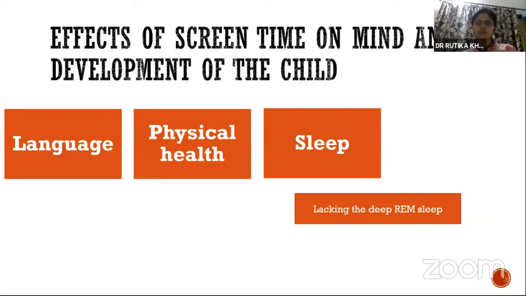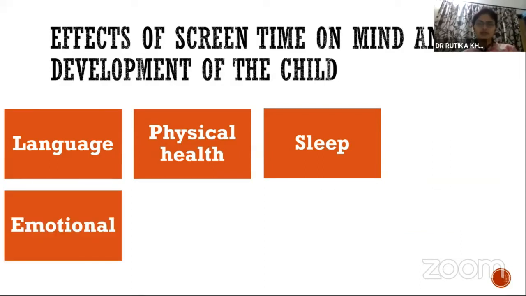So it directly affects the memory part. Whenever a child is not able to sleep or doesn't get adequate sleep due to exposure to blue light, they have no or very little REM sleep, which interferes with memory processing. For example, a child may be awake in algebra class but will not be able to remember what happened in yesterday's class. Because whatever happens with us each day is stored in memory in the frontal cortex during REM sleep only. So decreasing this severely affects the development of a child.